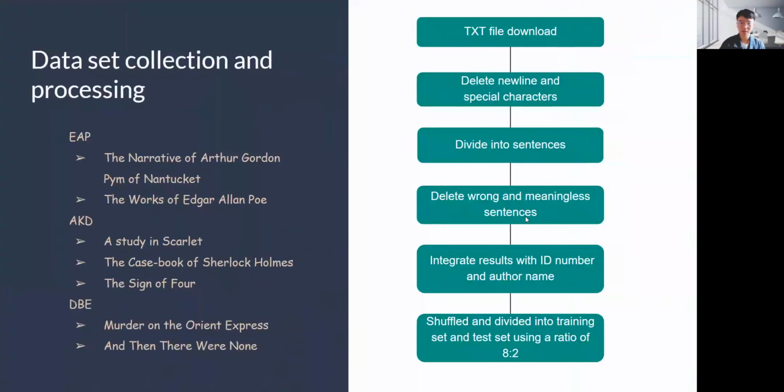Firstly, we need to make our own datasets. We download these books on the left from the internet in TXT format, and after cleaning, we cut the sentences by punctuation and save it into a new CSV file, which includes three information: ID, text, and the corresponding authors. All the sentences from the three authors are shuffled. The ratio of the training set and test set is 8:2.